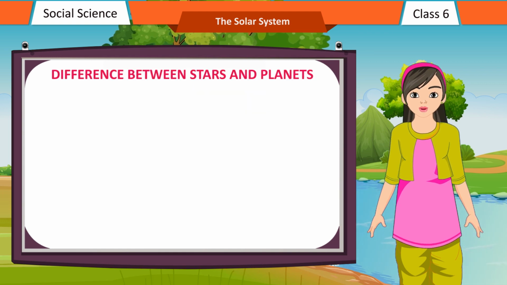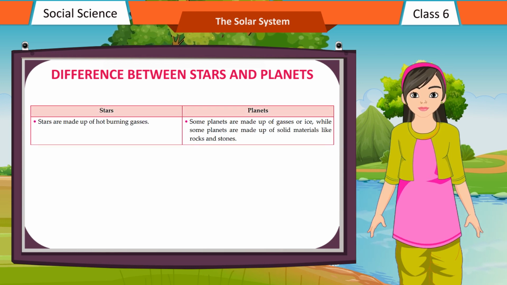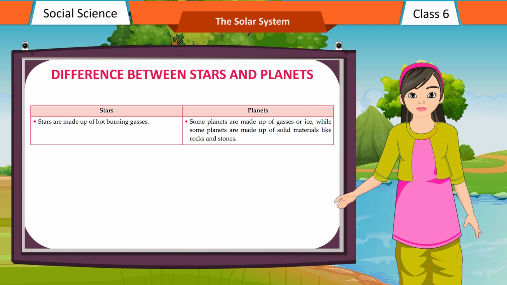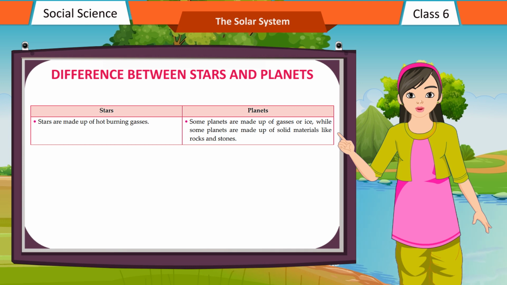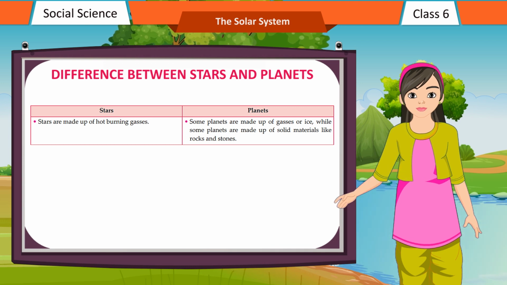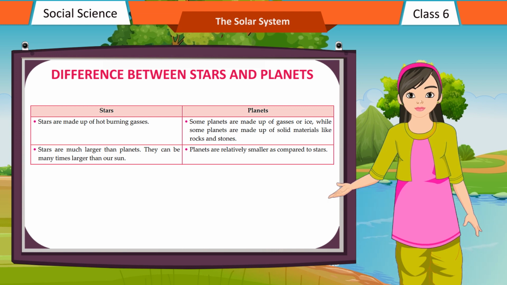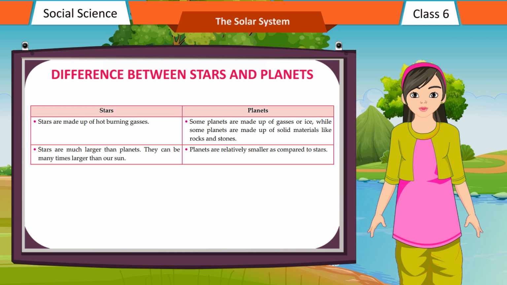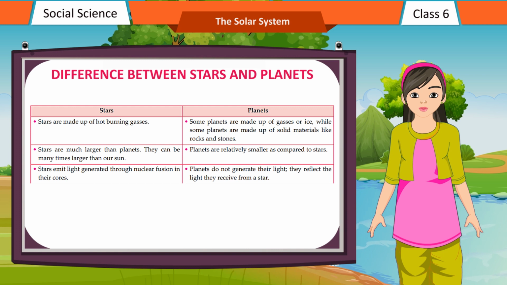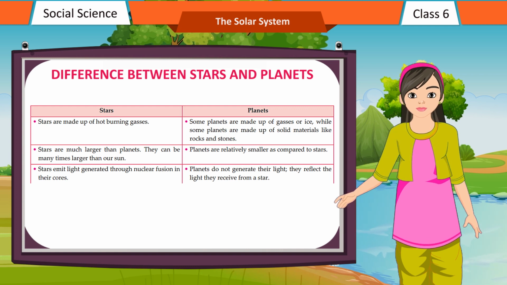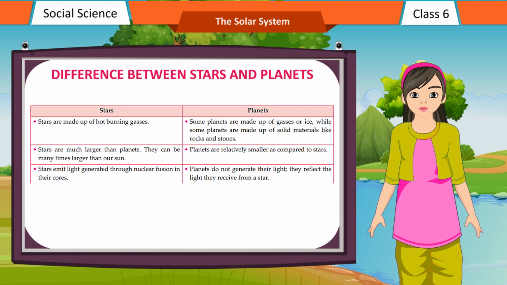Difference between stars and planets. Stars are made up of hot burning gases. Some planets are made up of gases or ice, while some planets are made up of solid materials like rocks and stones. Stars are much larger than planets. They can be many times larger than our Sun. Planets are relatively smaller as compared to stars. Stars emit light generated through nuclear fusion in their cores. Planets do not generate their own light, they reflect the light they receive from a star.